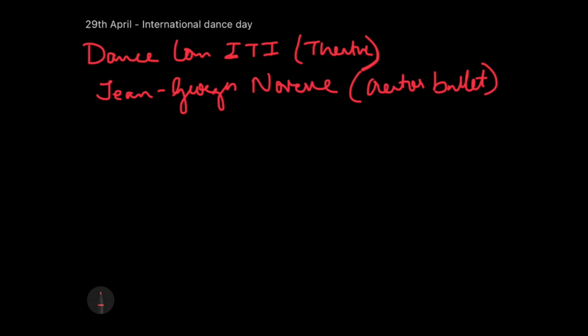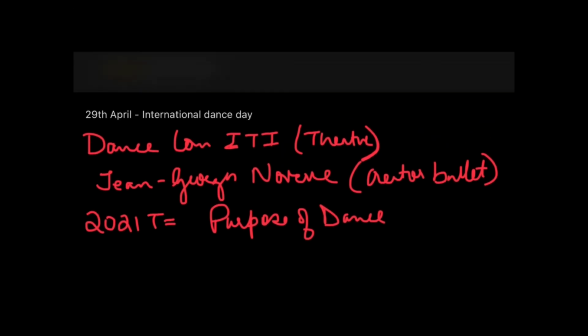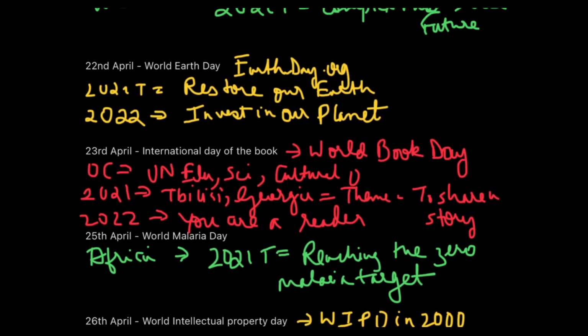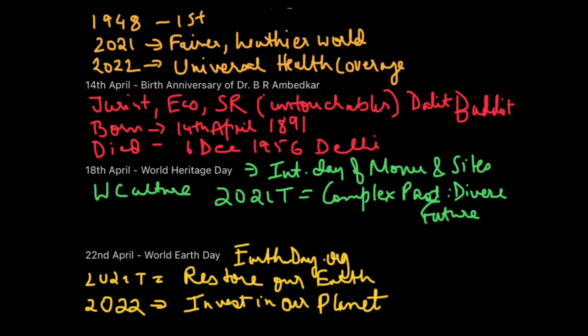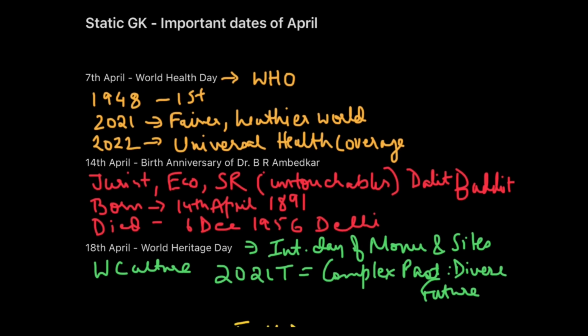Now, what was the theme of 2021? The theme of 2021 was purpose of dance. Purpose of dance. And this is basically celebrated to make people aware of the different forms of dances and how it actually affects our life. And this thing is just as important as any other date, because the important points which I have discussed all over here need to be not just remembered but understood. Because यहाँ पर हमने सिर्फ एक क्वेश्चन की प्रिपरेशन नहीं की है, we were actually preparing for 4 or 5 questions together related to the same date.